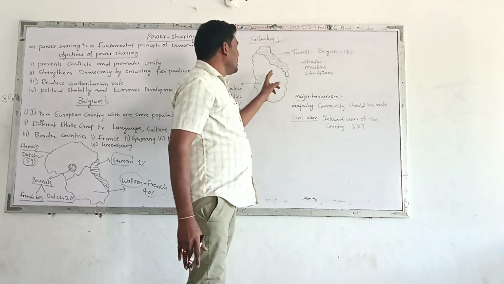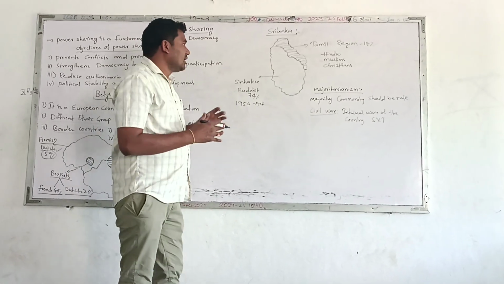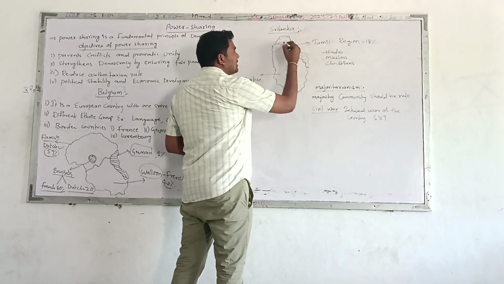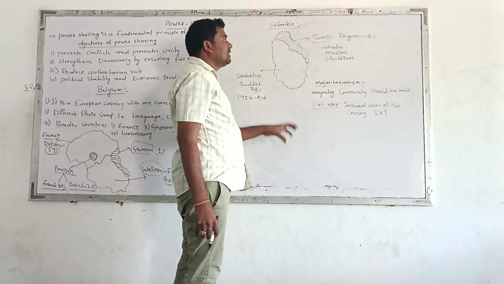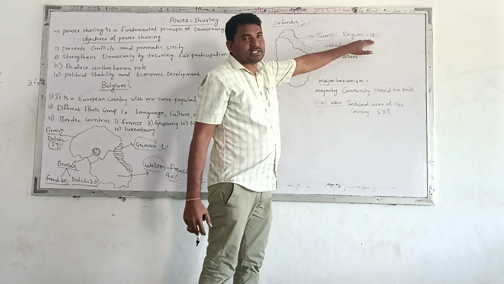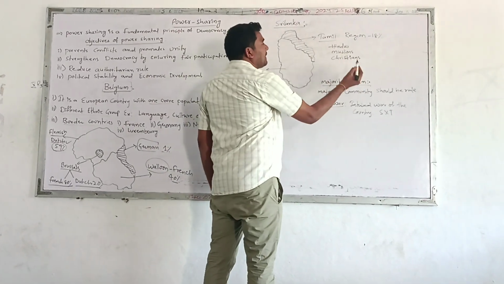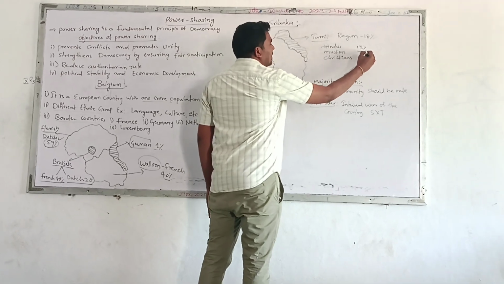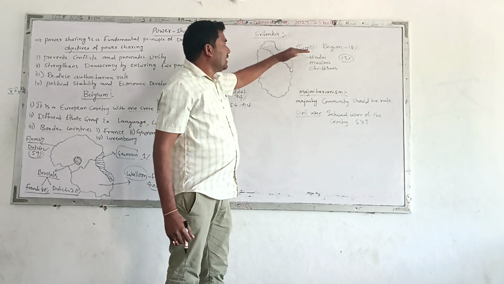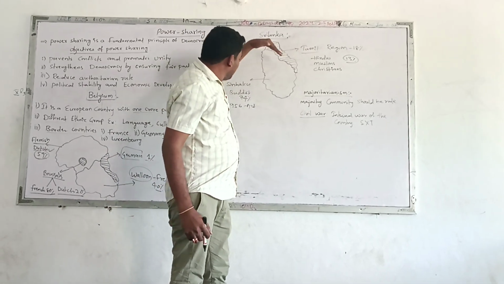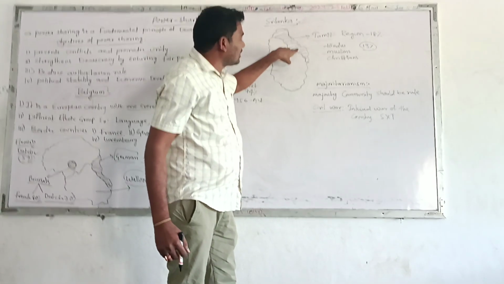So mainly two language groups are living here. In Sri Lanka, the northern part is the Tamil region. In this Tamil region, approximately 18% of the people are there. Only Tamil-speaking people, 13% of people in Sri Lanka. But in this Tamil region, what are the major religions in the northern part?